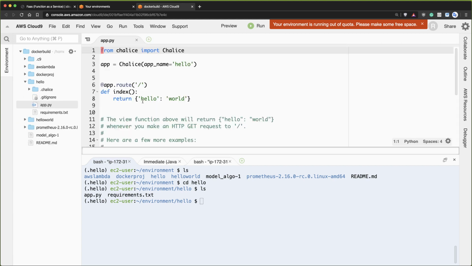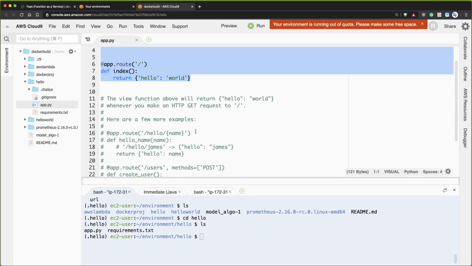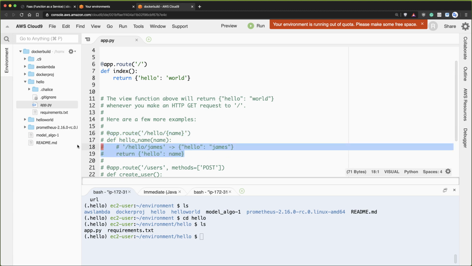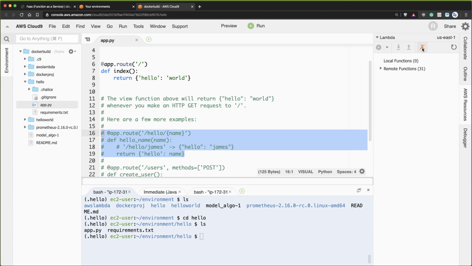There we go. So it creates this hello world application. If you scroll down, it also gives you examples of other routes, like if you wanted to create a full route. So to me, what's cool about this is it actually simplifies a little bit some of the stuff that you would do if you were going to go through, as we saw before, and create your Lambda and build all this stuff up.